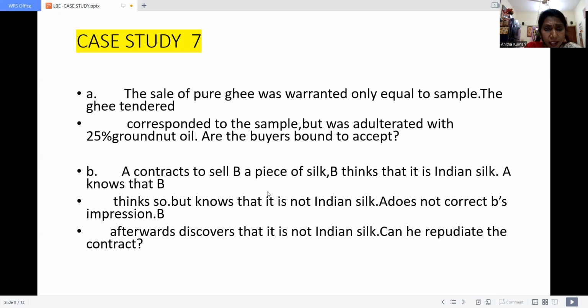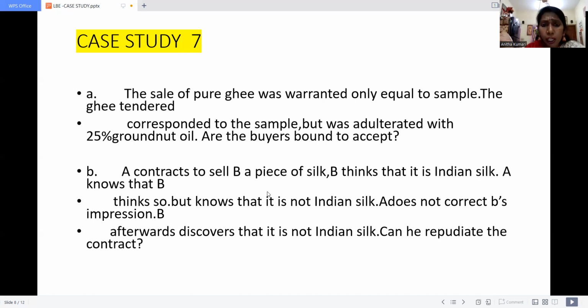In the given case, the seller clearly mentioned that this is a sample of pure ghee. After testing it and getting satisfied with the sample, the buyer would like to purchase the bulk volume of ghee, but it is altered with 25% of groundnut oil.